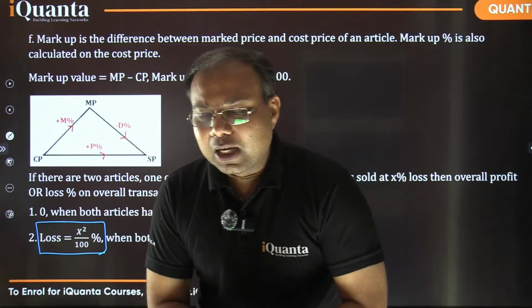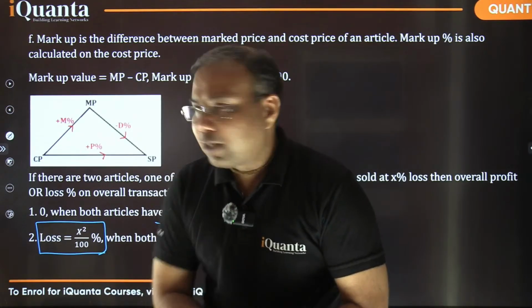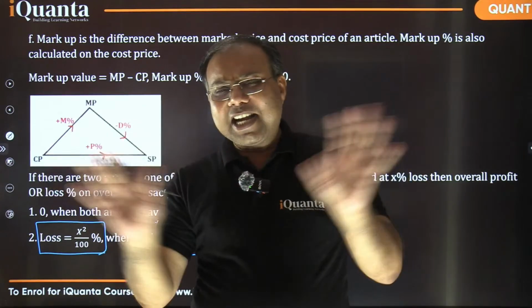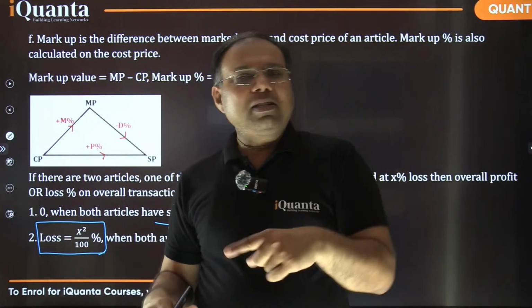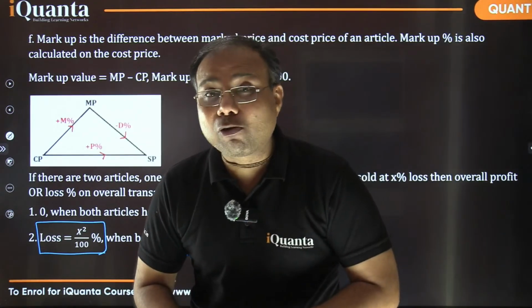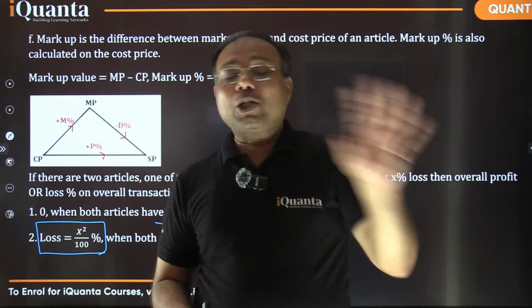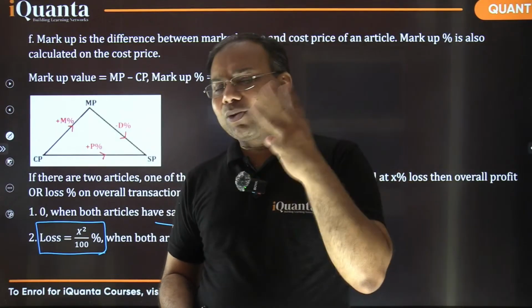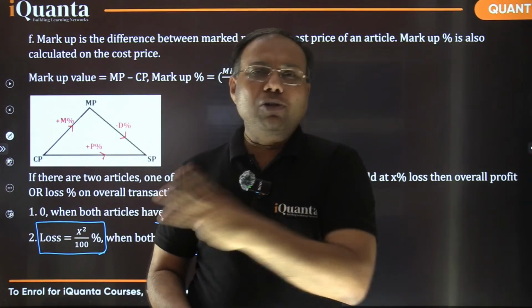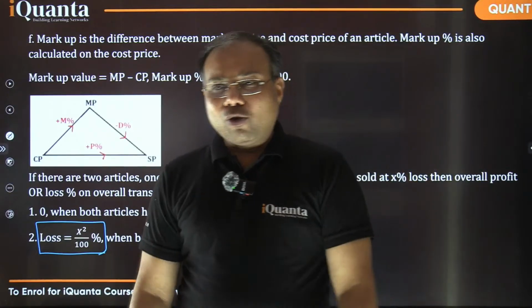Okay, so we shall end at this point. Although there are few more topics, we have done the basic idea of all the topics here, the percentage and the topics based on percentage. We have used ratios also, we have used averages also. So in a way, we have touched all the basic points. I told you there are three basic areas: percentage, average, and ratios, and all three we have worked with. Okay, so that's all from my side.